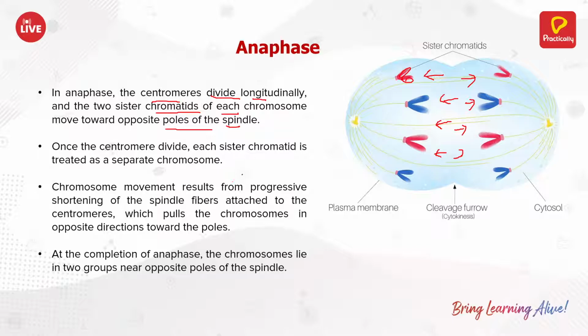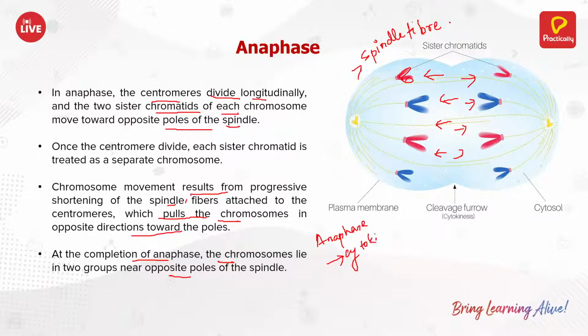The movement results from progressive shortening of the spindle fiber. Whatever movement is happening here happens due to the spindle fiber, which pulls the chromosomes in opposite directions. At the completion of anaphase, the chromosomes lie in two groups at the poles, and it is in anaphase that cytokinesis starts.